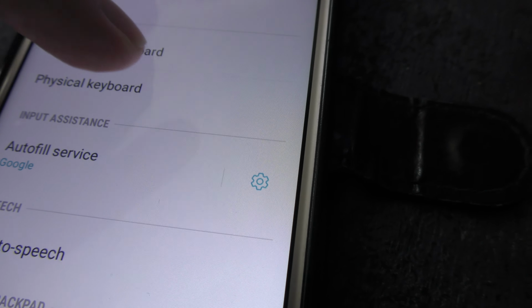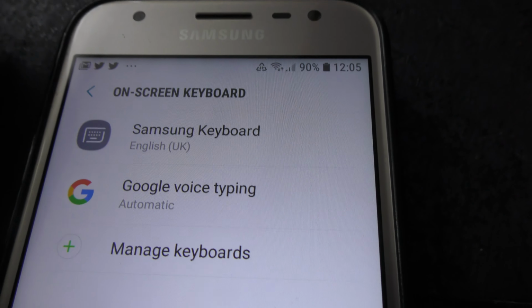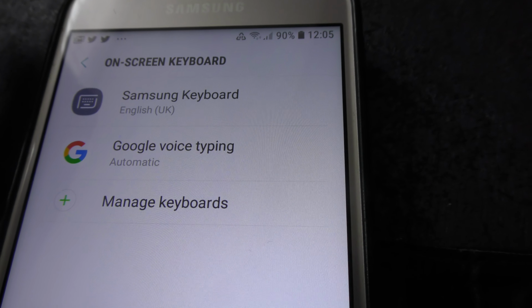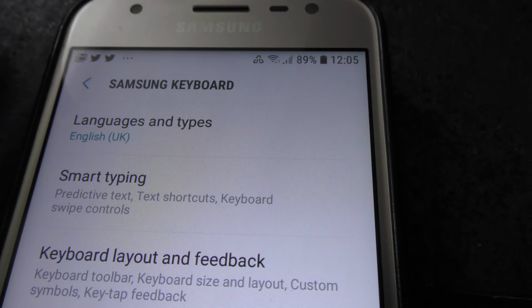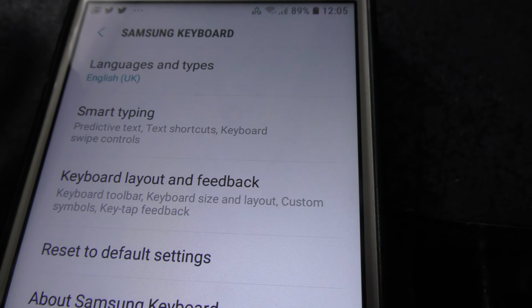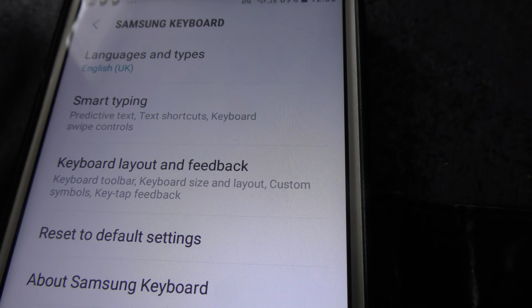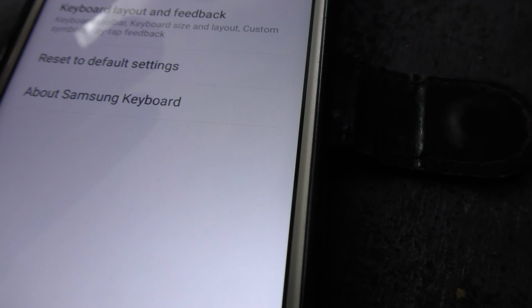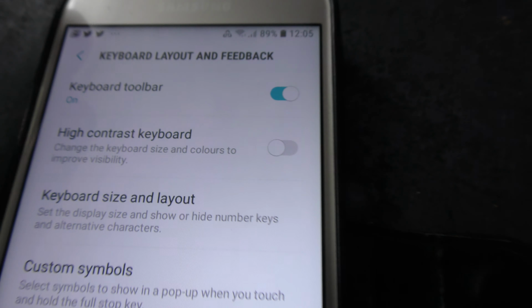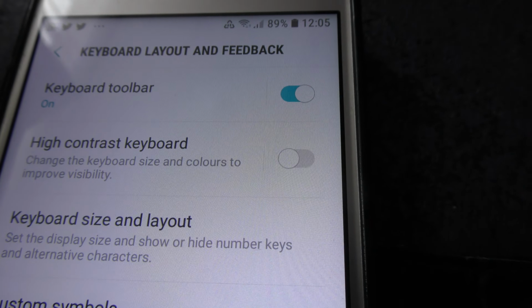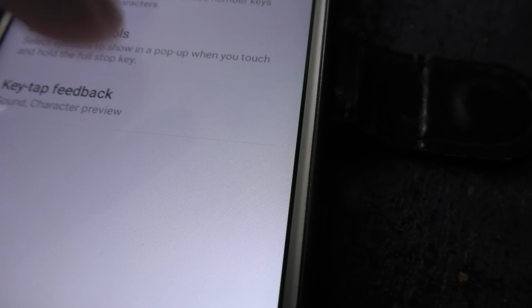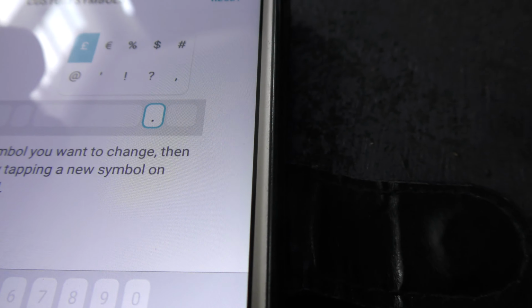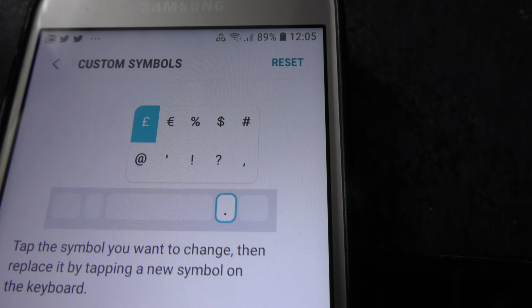Go to the on-screen keyboard. You should now be on the on-screen keyboard page. Go to Samsung keyboard. You should now be on the Samsung keyboard page. Go to keyboard layout and feedback, touch that. You should now be on the keyboard layout and feedback page. Click on custom symbols. You should now be on the custom symbols page.